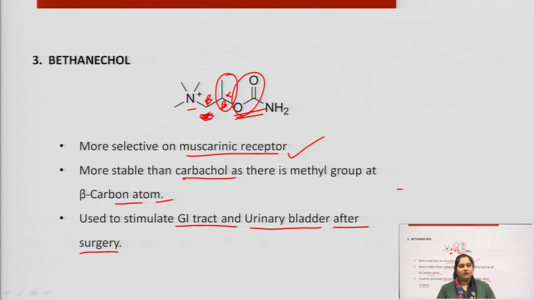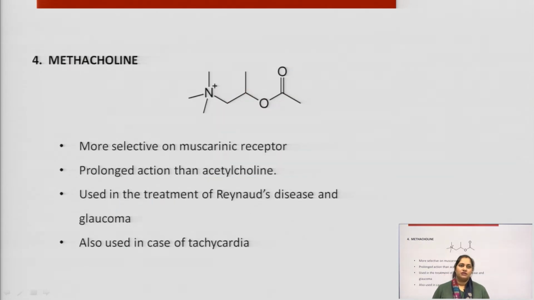So, after surgery, we need to stimulate the GI tract to bring the action back to normal, so that the patient can eat normally. So, we have to stimulate the GI tract, we have to increase the secretion of the gastric tract. So, it is also used to stimulate the GI tract and the urinary bladder after the surgery. The next point is methacholine.